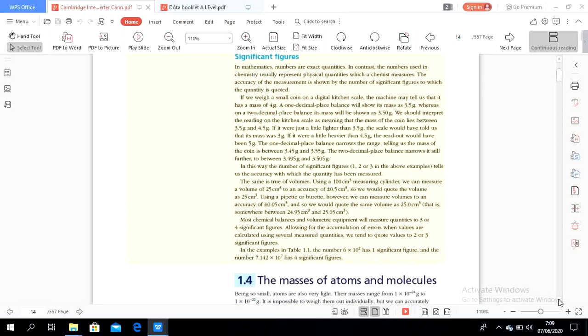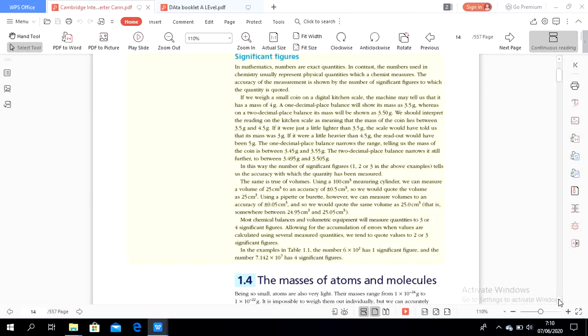The 1 decimal place balance narrows the range, telling us the mass of the coin is between 3.45 and 3.55. The 2 decimal place balance narrows it further to between 3.495 and 3.505. In this way, the number of significant figures in the above examples, 1, 2, 3, tells us the accuracy with which the quantity has been measured.